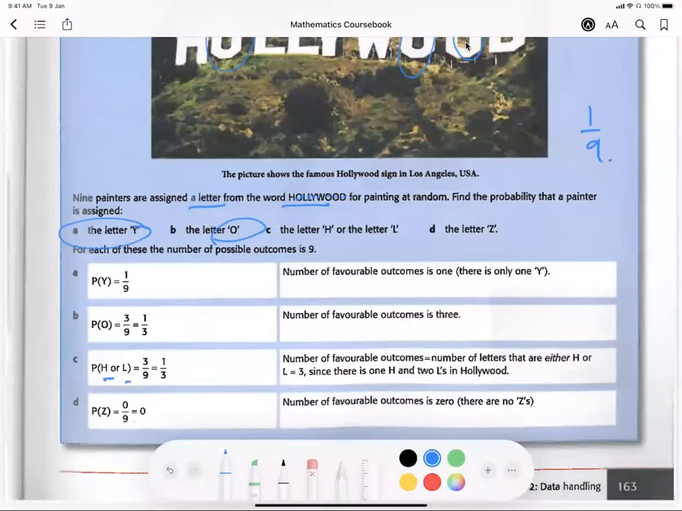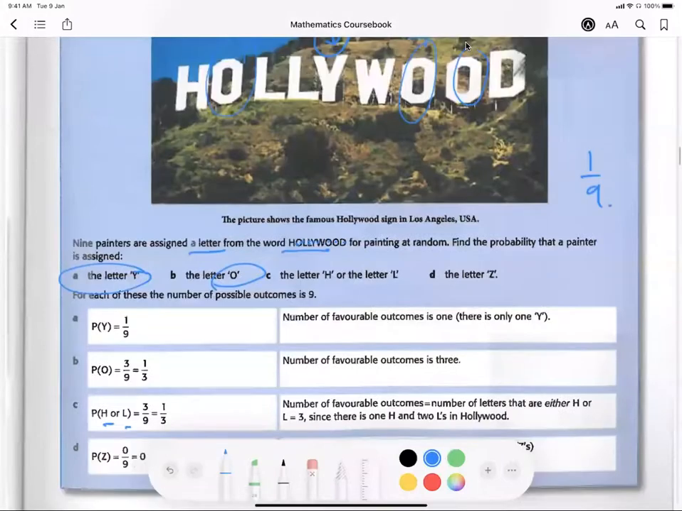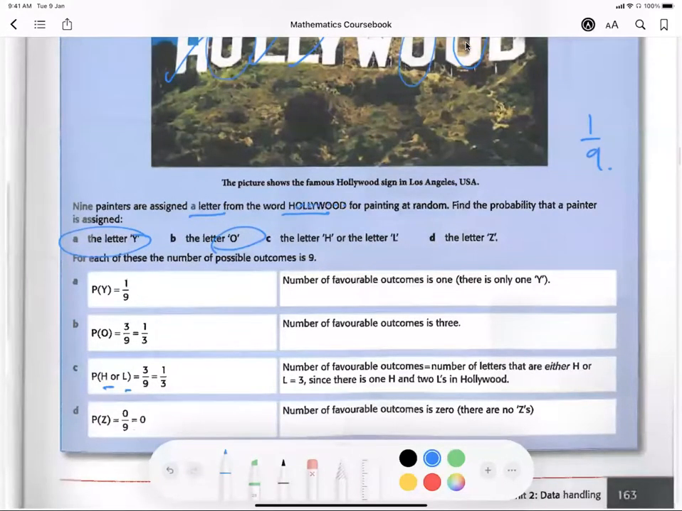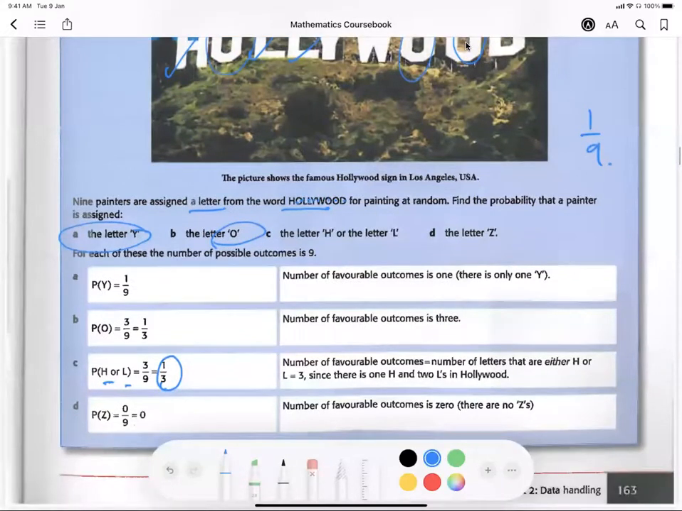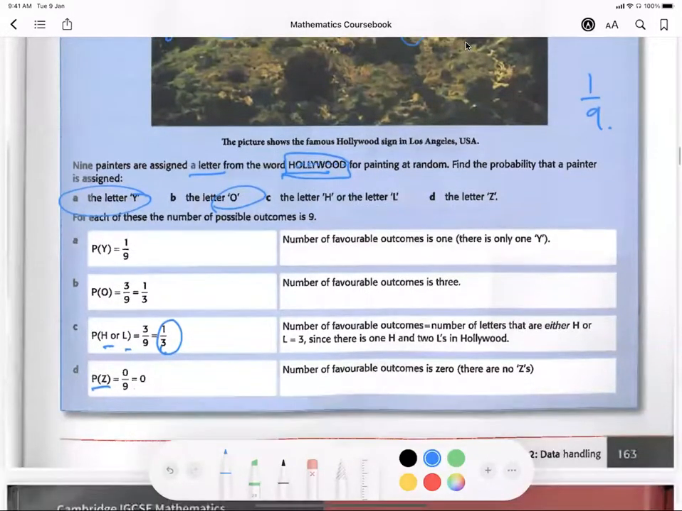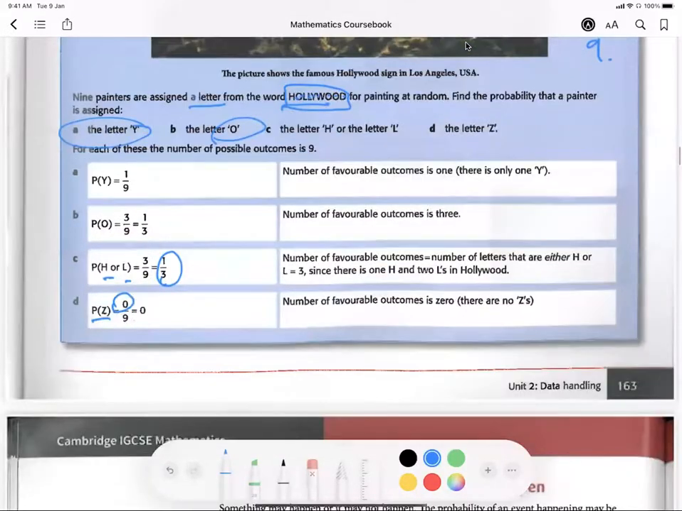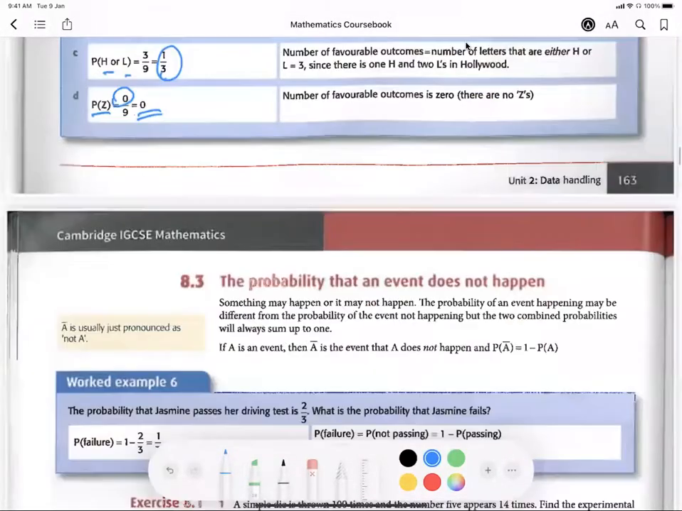H or L. We're going to join these two probabilities together, meaning they can get H or L. You can see there's 1 H, 1 L, 1 L. So you have a total of 3 letters, which is 3 out of 9, or 1 out of 3. Probability of getting a Z inside the whole thing: there's no Z at all. So we just write 0 because there is no Z inside the whole of Hollywood. It's 0 out of 9, so it is impossible to get it.